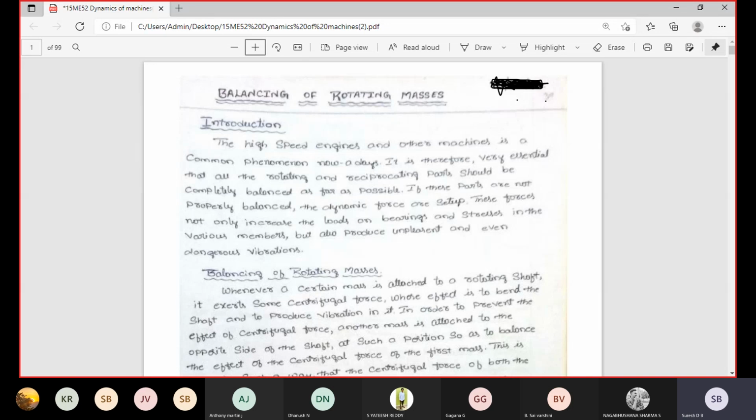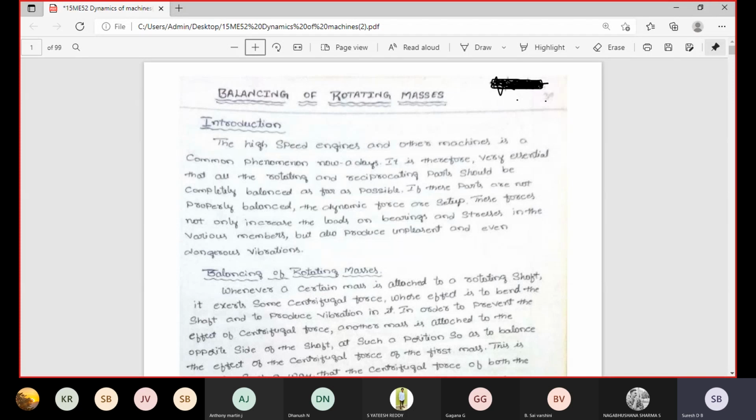In all rotary components the centrifugal force is acting, because all the shafts are rotated at higher speed. Due to higher speed, the shafts are rotated away from the center axis due to centrifugal force.